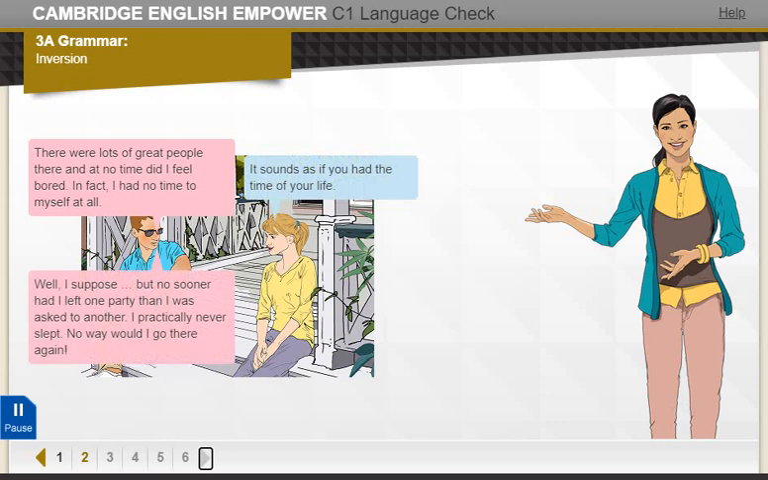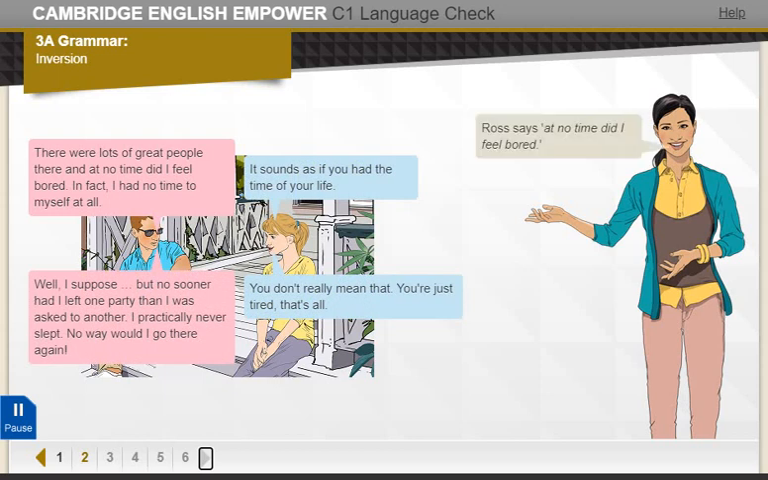Well, I suppose. But no sooner had I left one party than I was asked to another. I practically never slept. No way would I go there again. You don't really mean that. You're just tired, that's all.